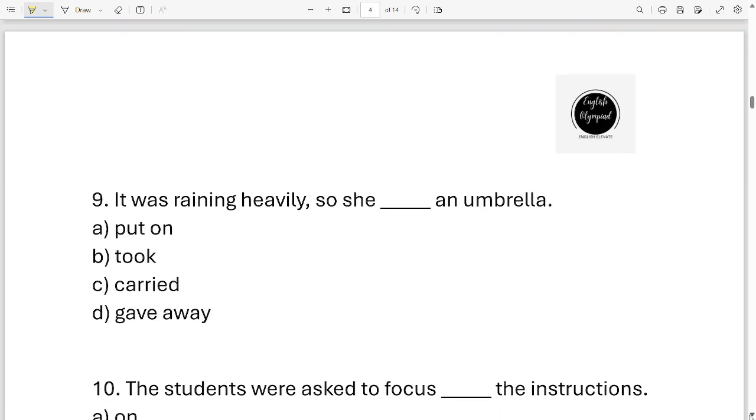Okay, next question. It was raining heavily, so she dashed an umbrella. Your options are put on, took, carried, gave away. Which one should I fill in this blank to complete the sentence? It is option C. It was raining heavily, so she carried an umbrella.